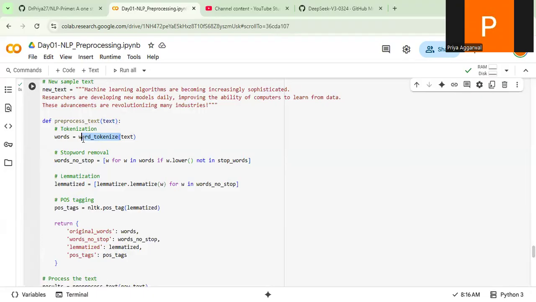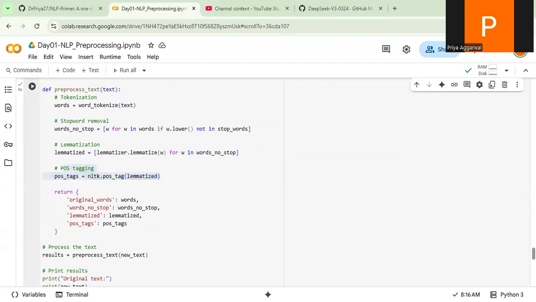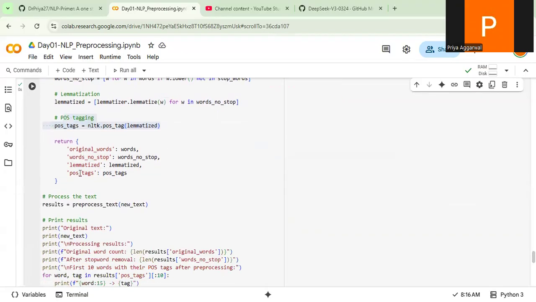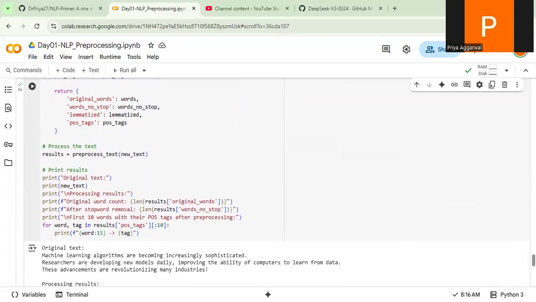First I am tokenizing it. Then on the tokenized text, that is the words, I am iterating over each word and checking if it is in the stop words, then saving it accordingly in a list. Then I am using the lemmatizer class in NLTK to lemmatize every token that is not in the stop words. Once I have the lemmatized tokens, I do the POS tagging with NLTK pos_tag. In the end I return the original words, stop words, lemmatized words, and POS tags, and then I print everything.